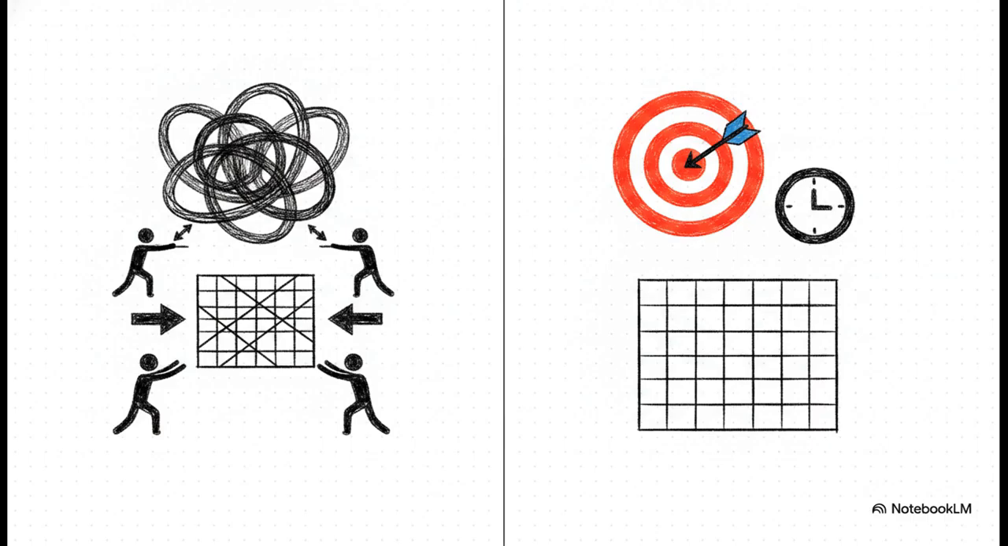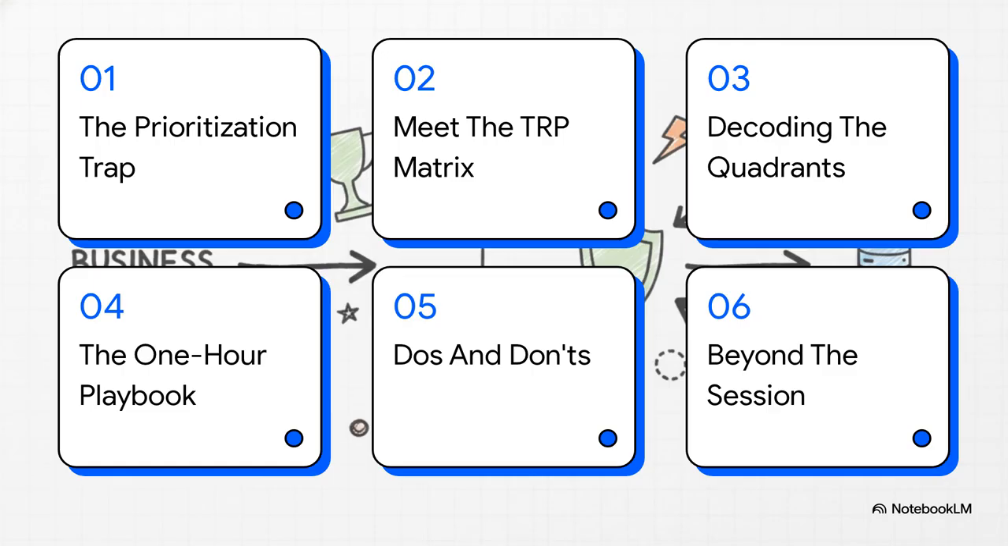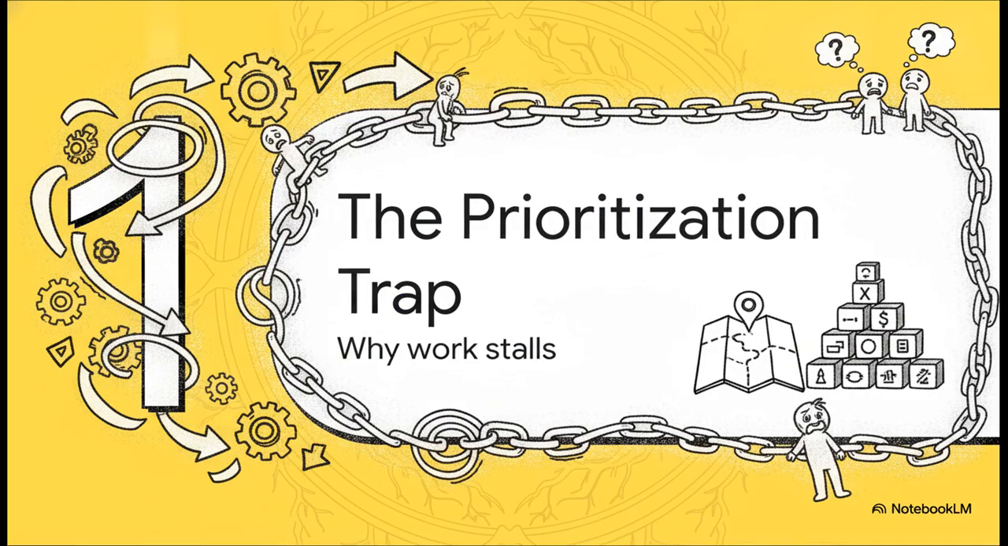But the TRP way? It gives you a highly structured, repeatable mechanism for decision-making. You get everyone into one room for exactly 1 hour, and you walk out with one actionable, visual, shared artifact. Here's our game plan for this explainer, which is basically your ultimate management consulting playbook to master the TRP session. We'll hit the prioritization trap, meet the TRP matrix, decode the quadrants, walk through the 1-hour playbook, cover facilitation do's and don'ts, and finally talk about what happens beyond the first session. Let's get right to it.